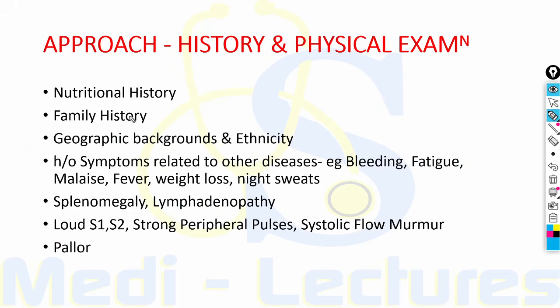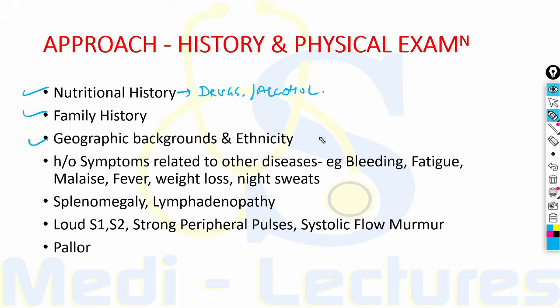Now friends, coming on to the approach, in this we will first see history, then physical examination, then lab investigations. The nutritional history, especially the history of all the drugs and alcohol, is very important. Family history of anemia should be asked to the patient. Certain geographical backgrounds and ethnicities are associated with increased likelihood of an inherited disorder, an inherited disorder of the hemoglobin molecule or any intermediary metabolism.